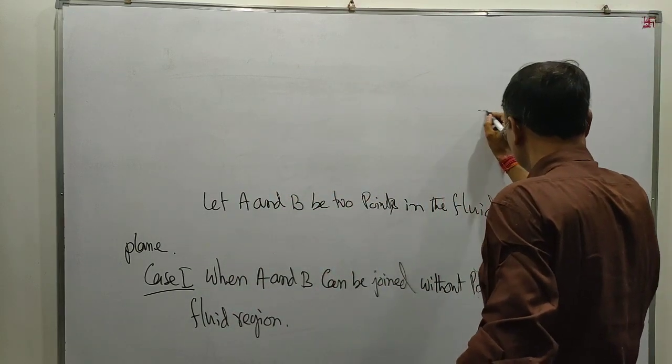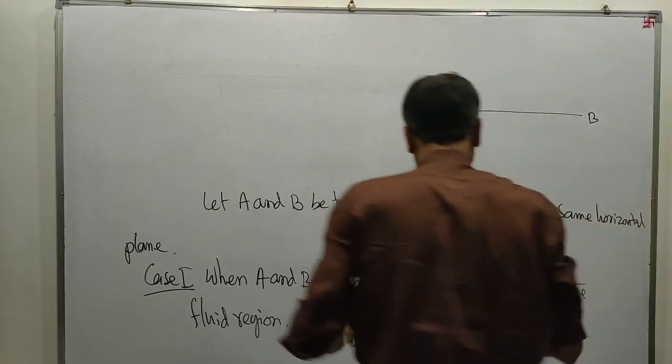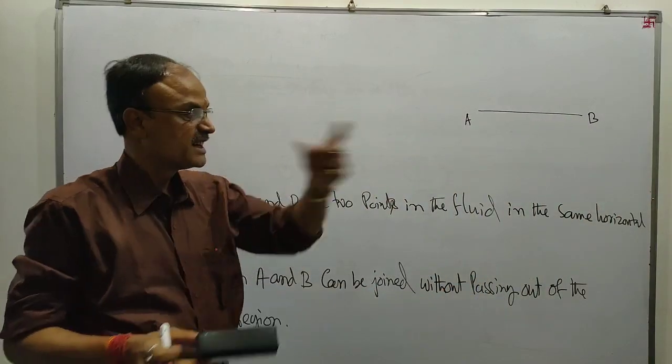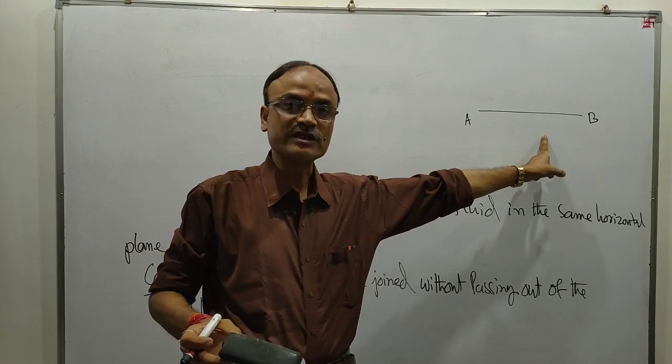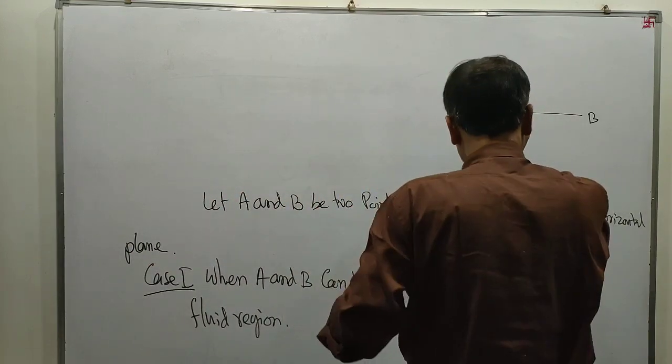Suppose A and B are 2 points in the same horizontal plane within the fluid.